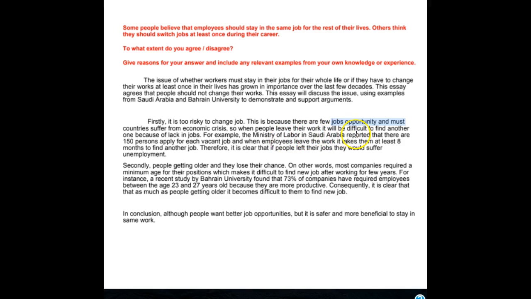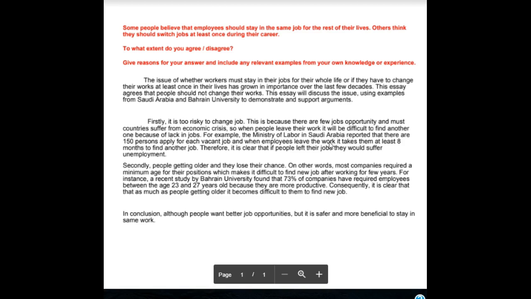The Ministry of Labor reported that, let's get rid of their R, okay? So, reported that 150 people, it's typically the plural we use for persons, okay? So, reported that 150 people apply for each vacant job, and when employees leave their job, it takes them at least 8 months to find another job.